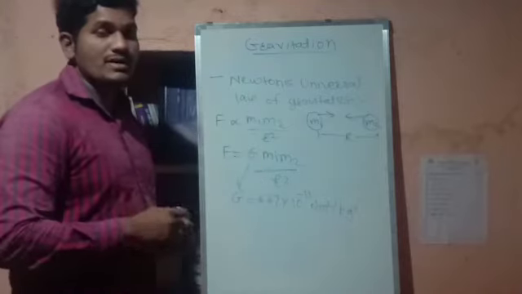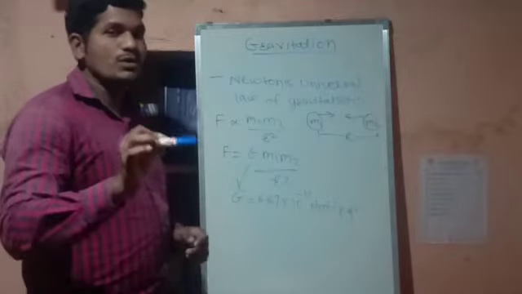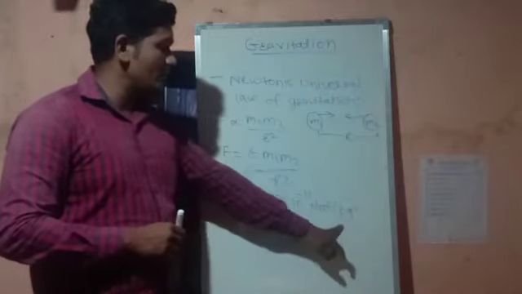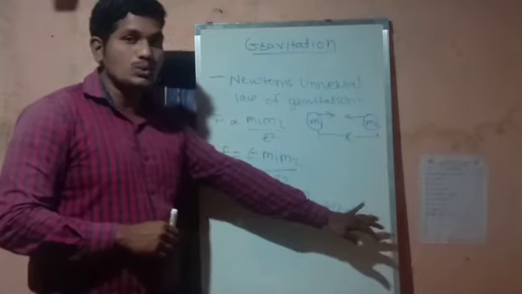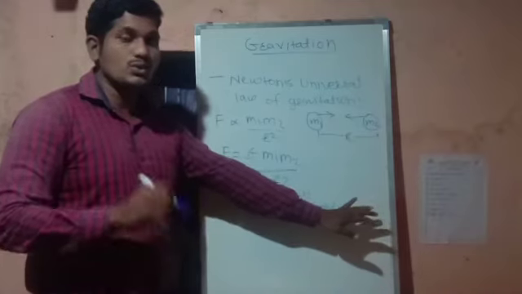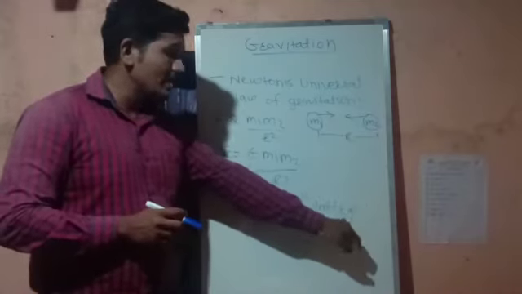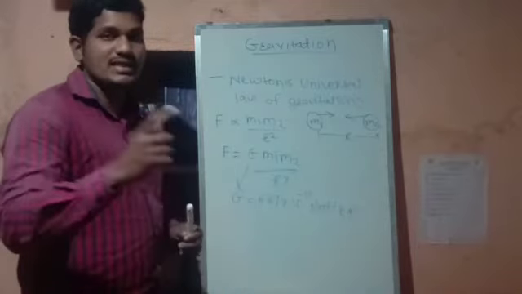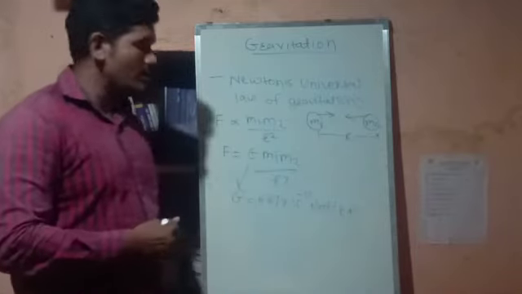Few of you may have the confusion that in the book, there will be kg raised to minus 2. But I have written here kg square. Why has this difference occurred?